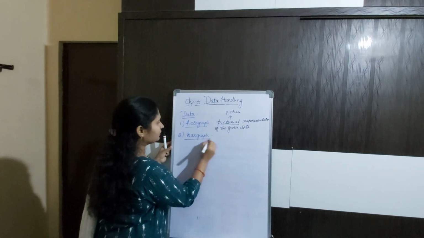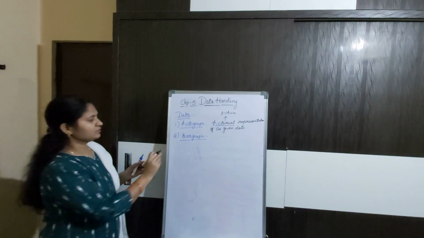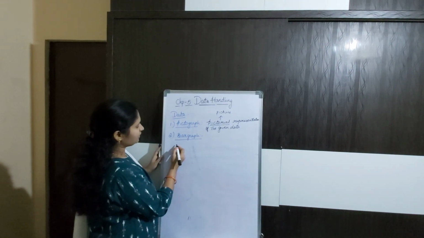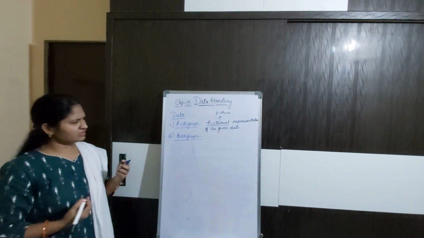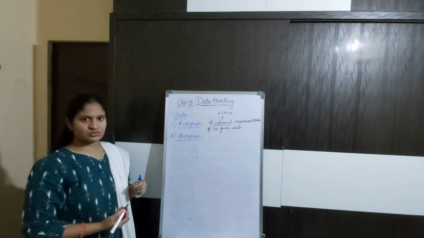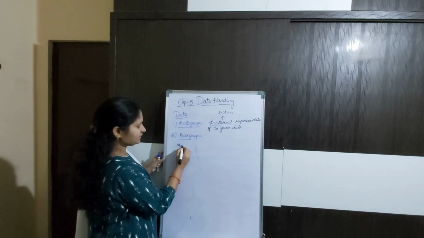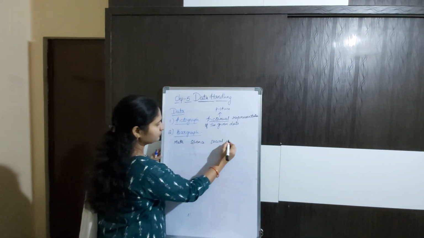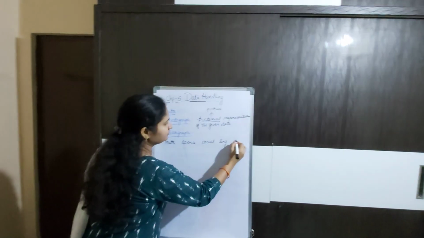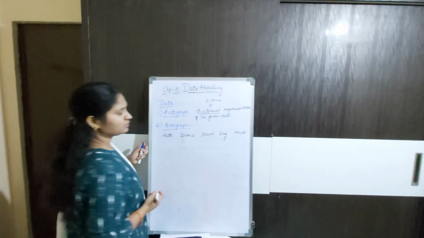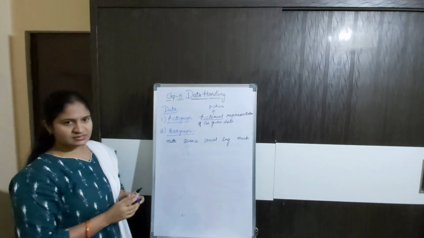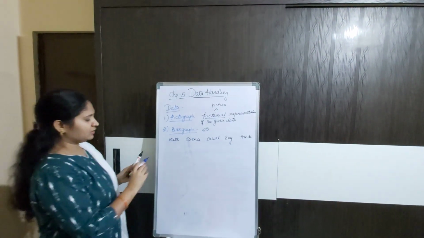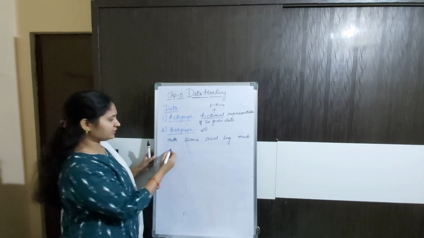Bar graph. Again, I am taking another example. You can continue with the same example or take another one. Suppose the marks scored by a student out of 25 in the subjects mathematics, science, social, English, and any language, Hindi or Telugu. Suppose the student is very good in mathematics.